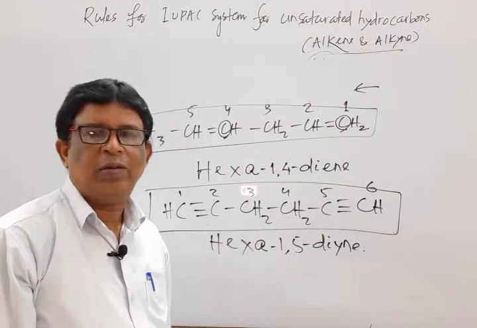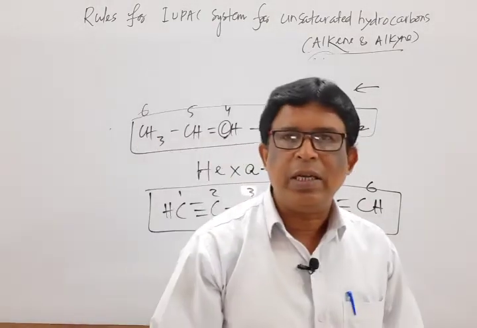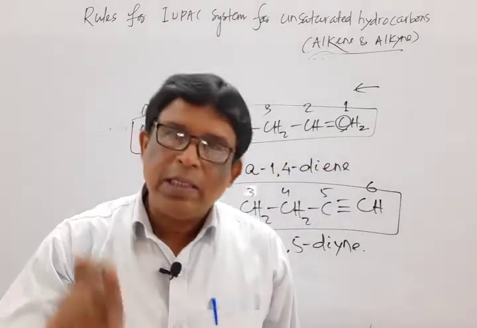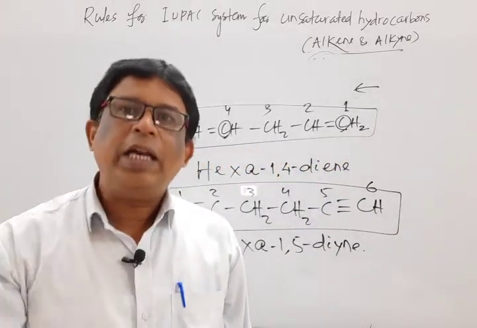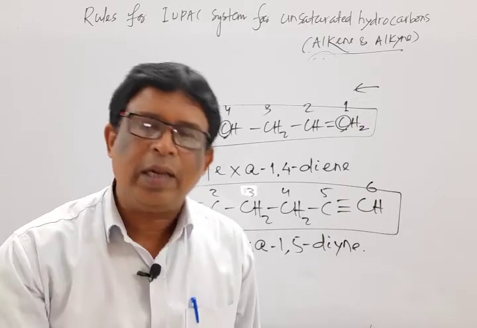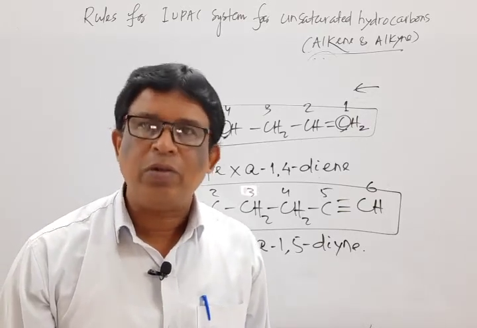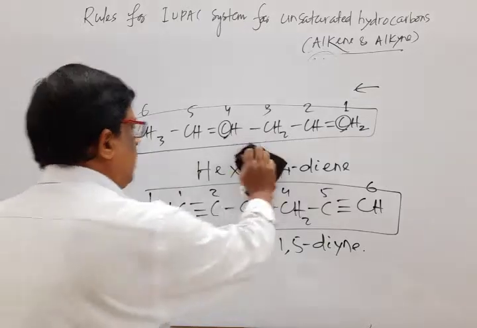Any doubt? No. Again, move to another condition. If in a main chain a double bond and a triple bond are present at a time, then how should numbering be done? Mark that different cases arise.